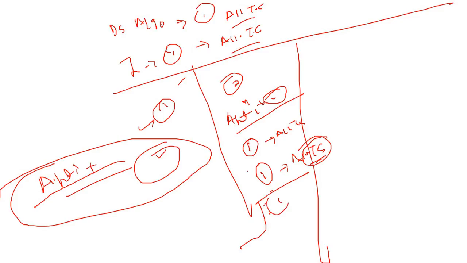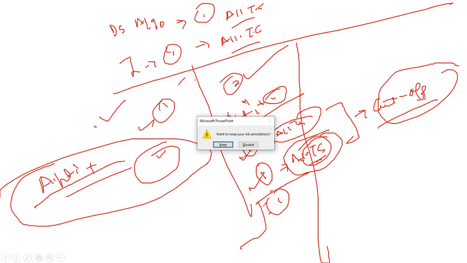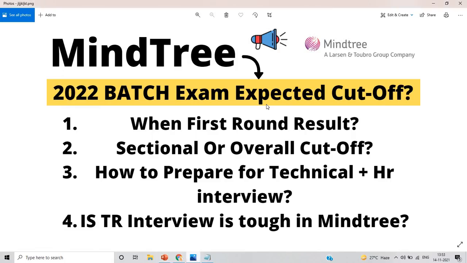Okay, because the Mindtree team will define in the instructions that at least you have to solve one coding question from the two sections, meaning they will check the coding question cutoff also. So it will totally depend on the Mindtree team whether they take this condition or that condition for the selection. This type of cutoff is predicted, and this type of cutoff is expected in yesterday's examination.